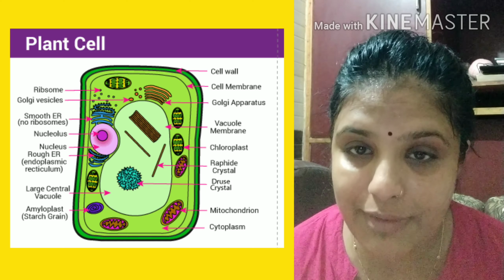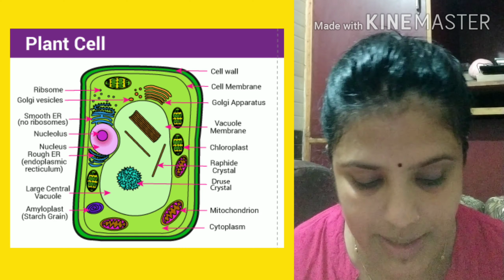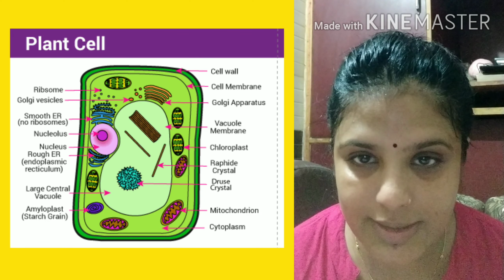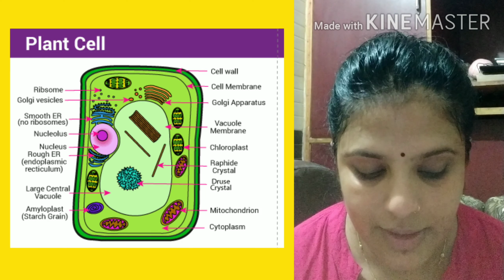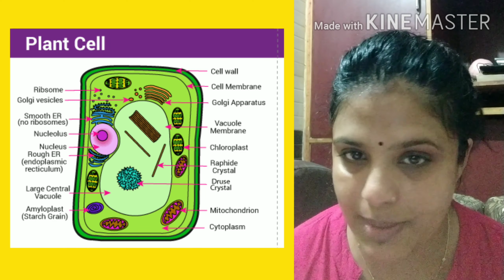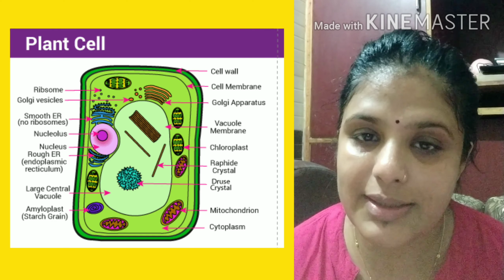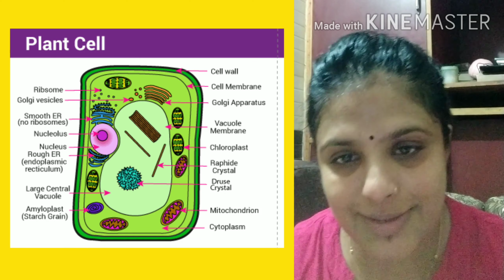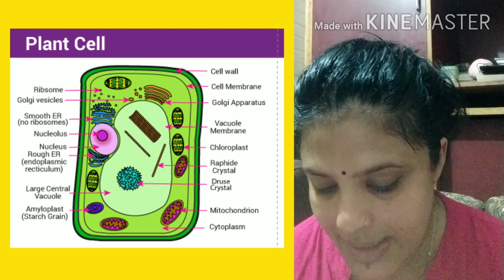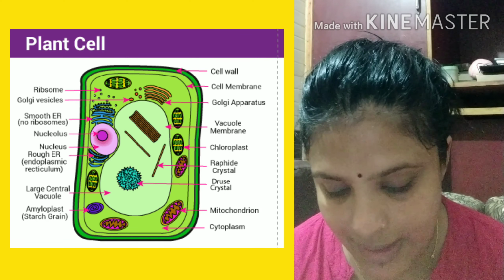Now we have to give the answer only according to this diagram. In the diagram, cell wall is visible, so it is a plant cell. Nucleus is towards the periphery, this is a plant cell. And that white portion, these are the vacuoles, and it is larger in size, that's why it is a plant cell. Mention any two functions of the part labeled 4.